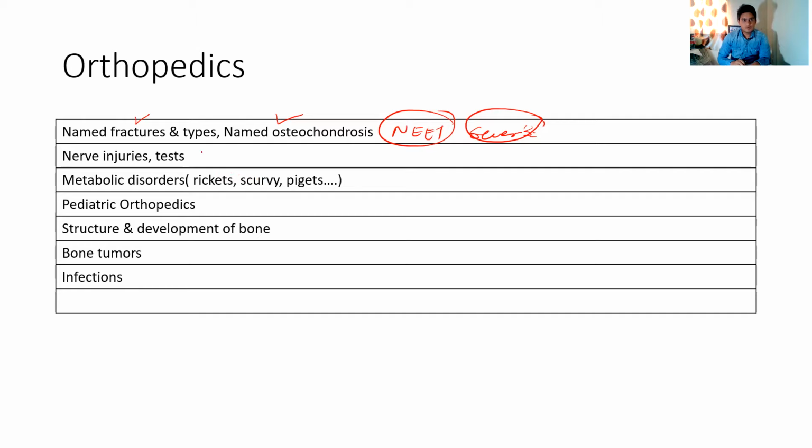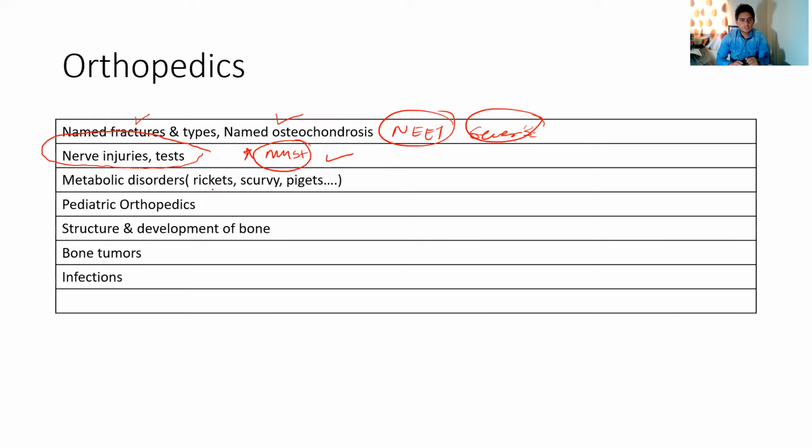If I have to pick the one most important topic from orthopedics, it is nerve injuries. Again, this will have an overlap with your anatomy. In NEET 2021, there was a question about, I think, a pen test. So they will ask which tests are used to identify nerve injuries. This is the most important topic, and you must know it thoroughly, not superficially. You should know every aspect, the location of the nerve, the course of the nerve, what will happen if it is injured at a different level. You should know it in and out.